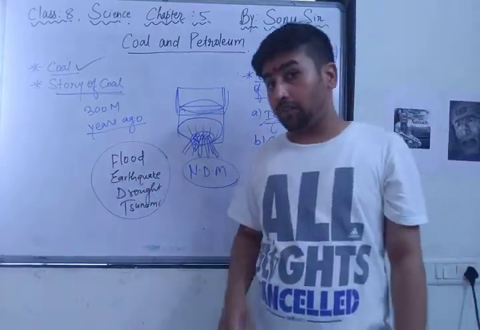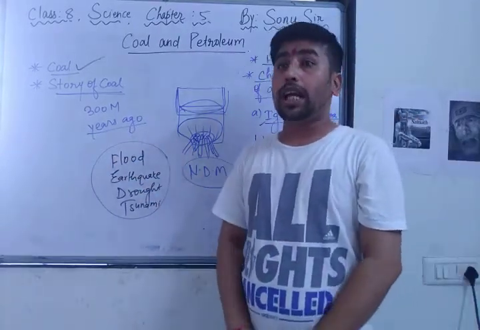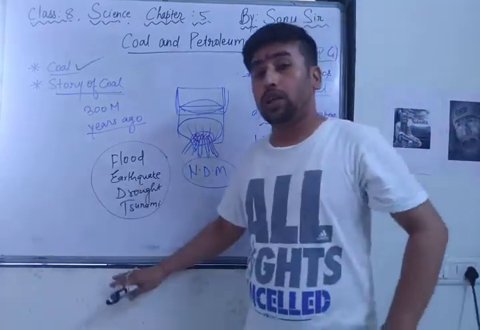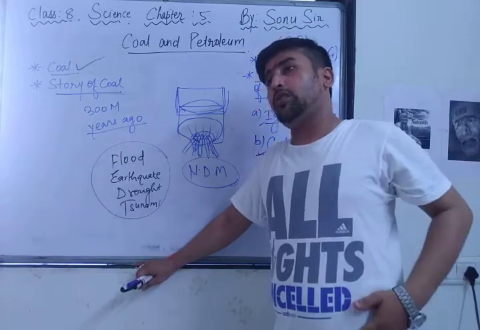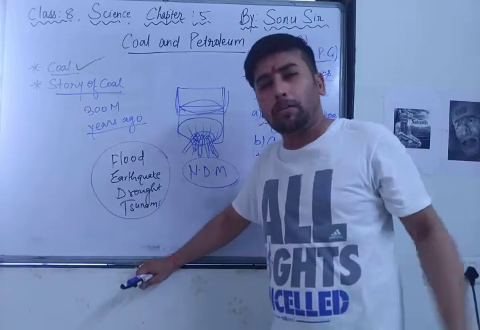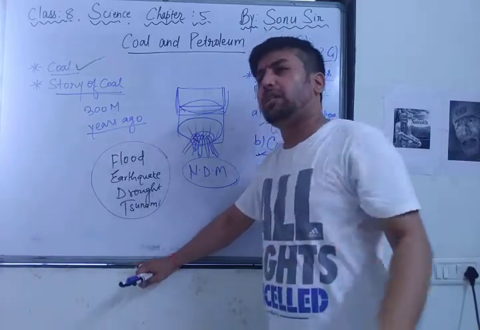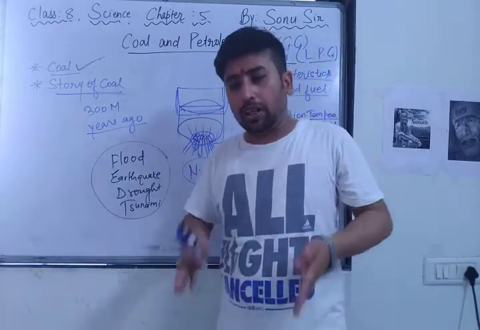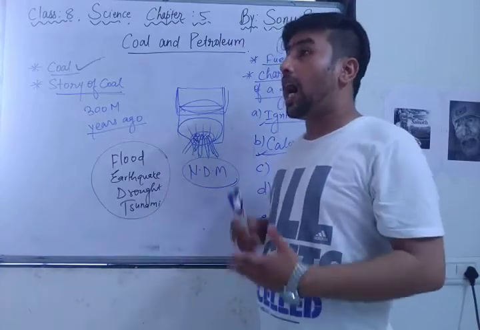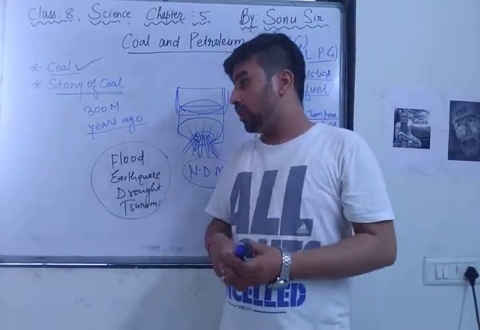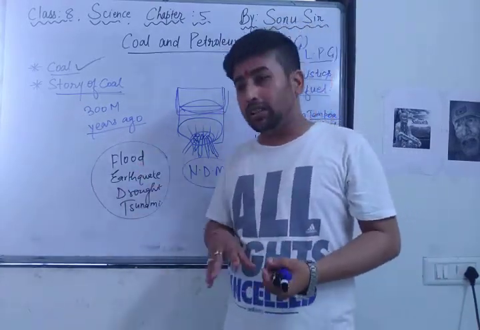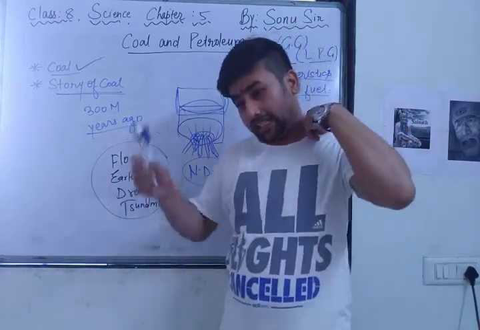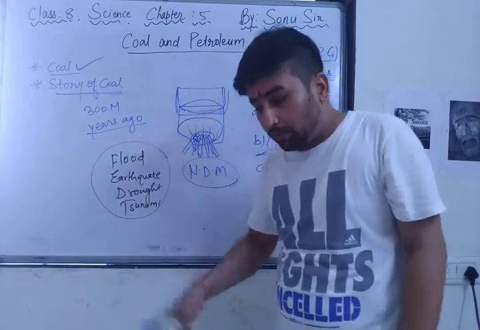In 1987, you can ask your parents about the 1987 flood. Especially in North India, there was a great flood in 1987. As this flood came, the flood washed away many villages. It took all the plants, all the animals, as they went deeper and deeper into the layers. Because of the high temperature and pressure, the dead plants and animals were buried and converted into coal materials, and they are still in the deeper part of the soil.